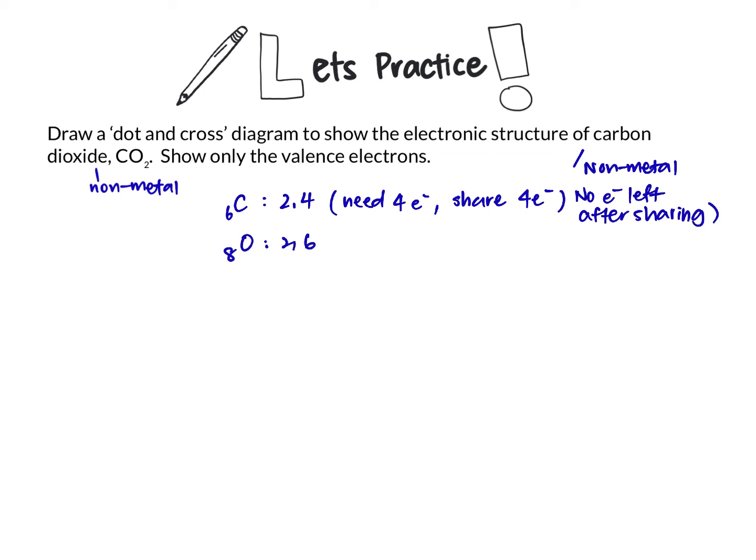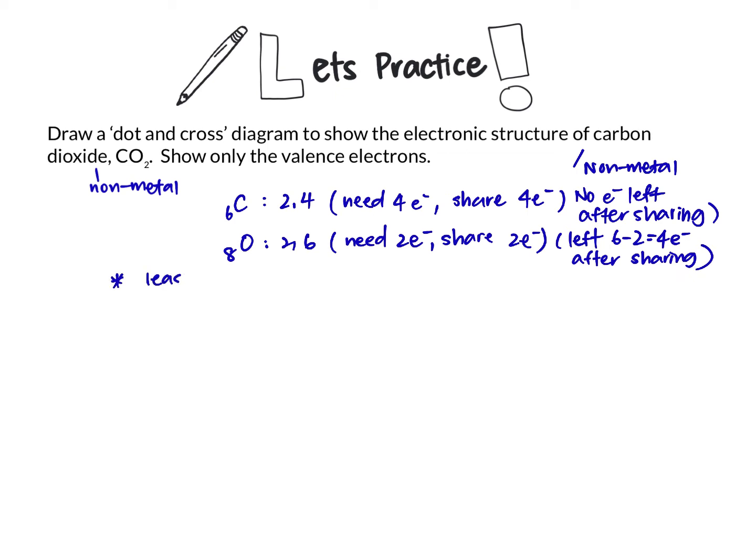Same for the oxygen atom, with a configuration of 2,6. You need 2 electrons, hence it will share 2 electrons. Left with 6 minus 2, 4 electrons after sharing. These are the unshared electrons. Now, because there are 3 atoms here, the least number of atoms goes in the middle to be drawn. Follow the same symmetrical drawing.